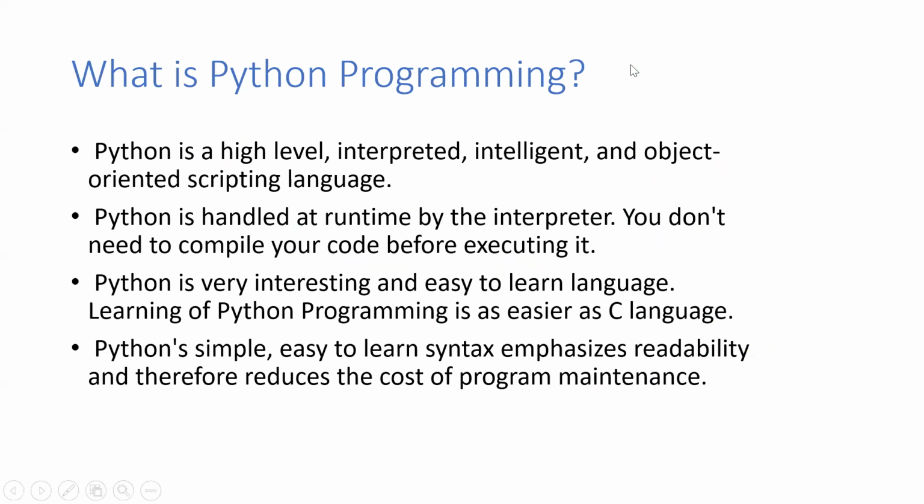Python is a high-level, interpreted, intelligent, and object-oriented scripting language. Why Python? Because it is handled at runtime by the interpreter, you don't need to compile your code before executing it. Python is an interpreted language. Interpreter means it executes the code line by line, so you don't need to compile your code before executing it.